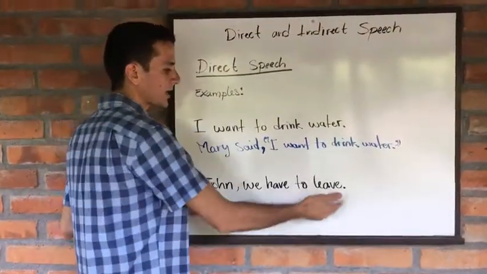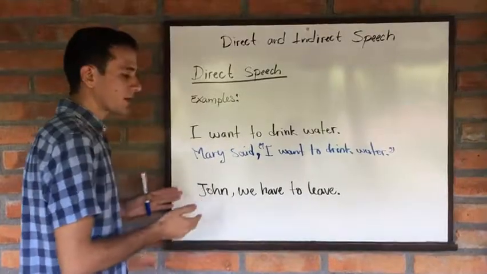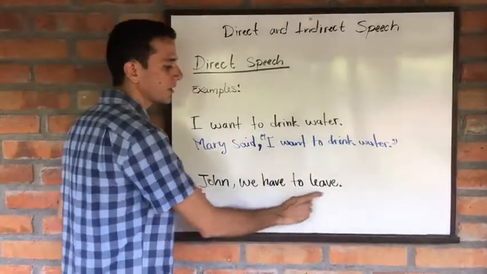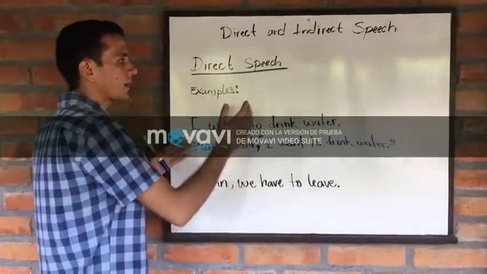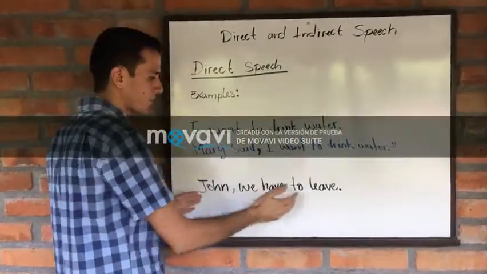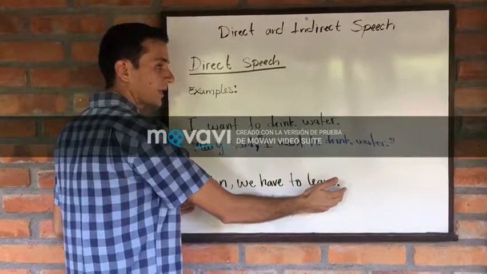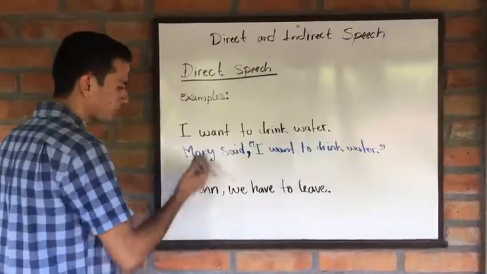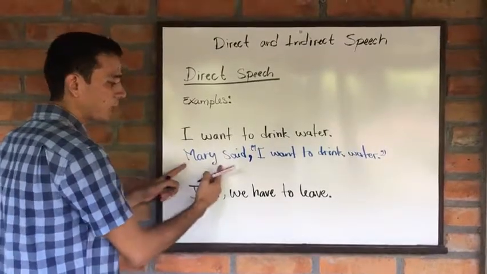Here we have a second example, in which Mary tells her husband John, "John, we have to live." Now, how can we say it in the direct speech form, this sentence that she mentioned? We can start mentioning her name, or we can use she, we already know her name.